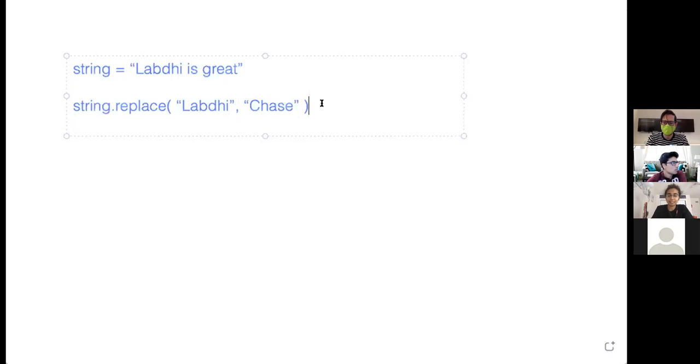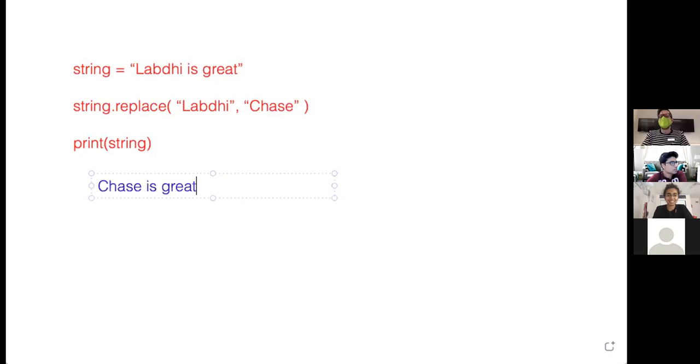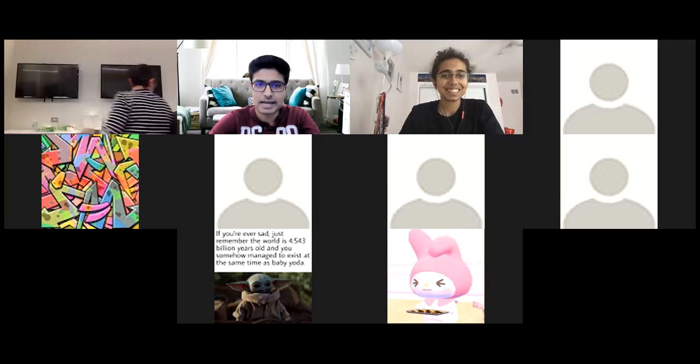So if we do that, now I'm not gonna run this because this is not some IDE, but if I do print out the resultant string, my output will be Chase is great. And we can test this with Rayan on Replit. Yep. So beautiful. So now let's put this into actual application, guys, and head on over towards our coding website.